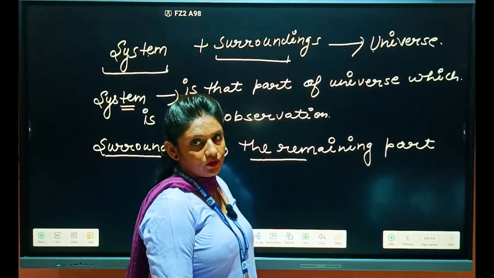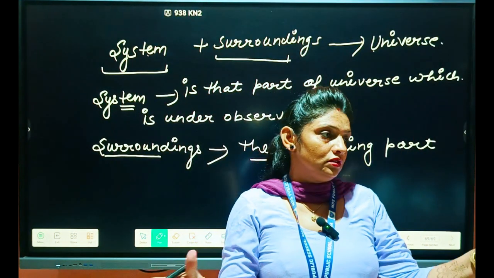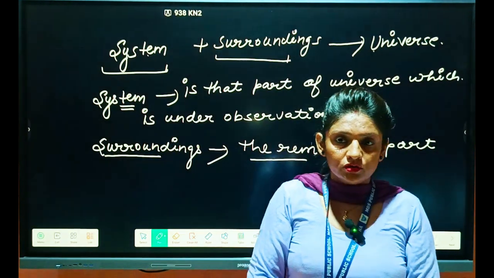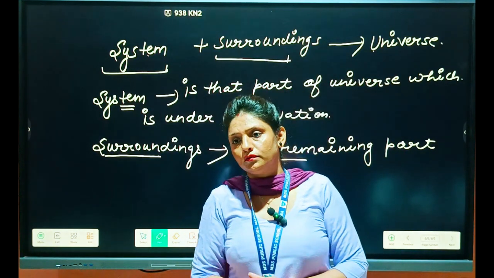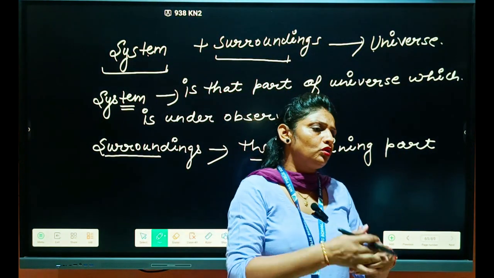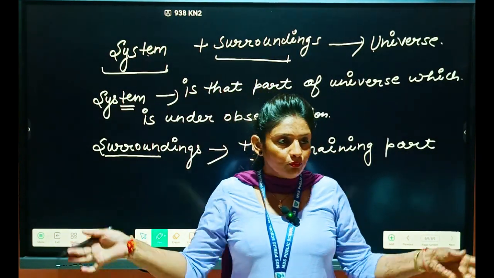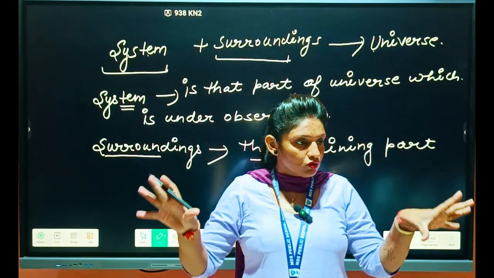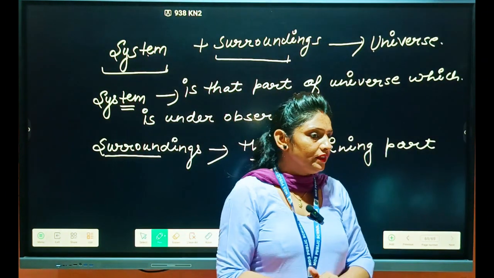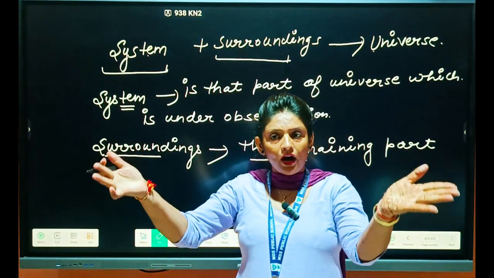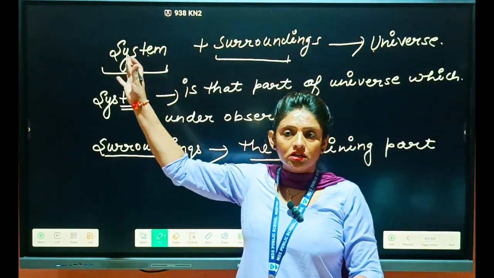is known as the surrounding. For example, students, if I am talking about this room, about the temperature of this room, the pressure of this room, and if it absorbs some more energy, what type of changes will take place there? If I am observing this room, then this room is the system for us, and the remaining part, except this room, is the surrounding for us.